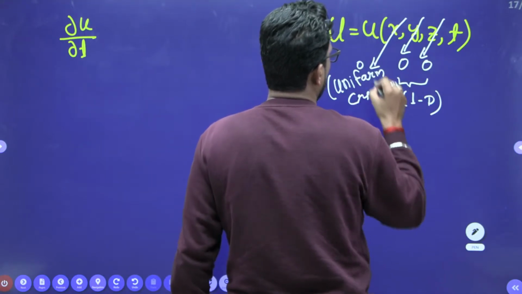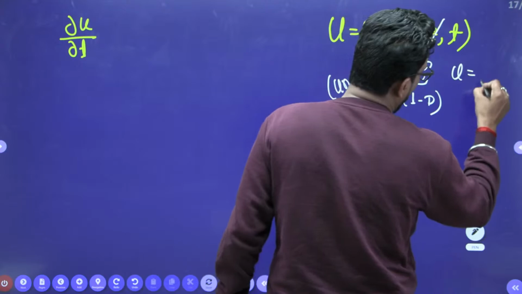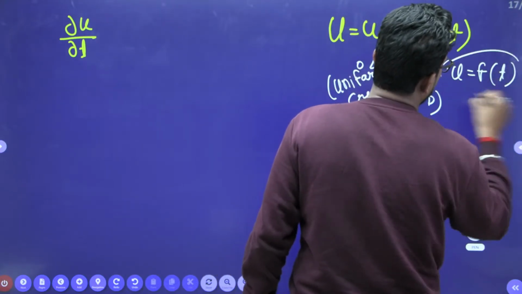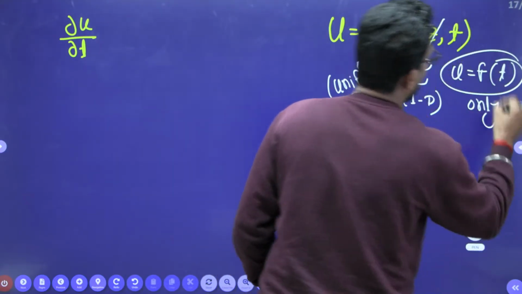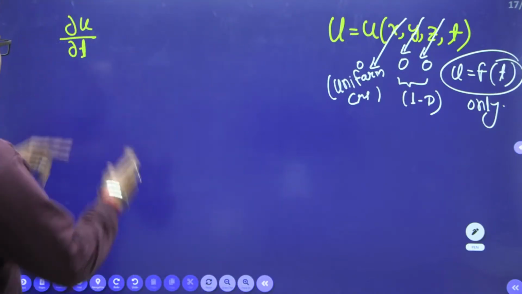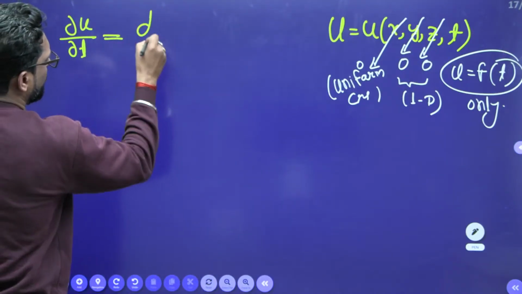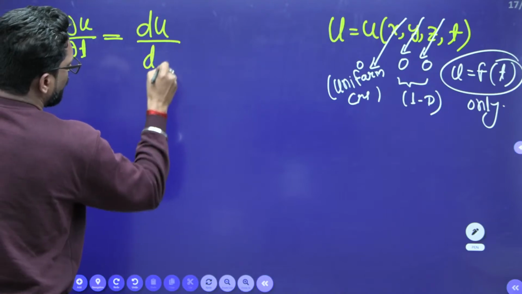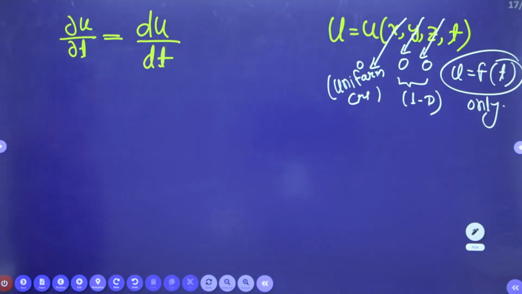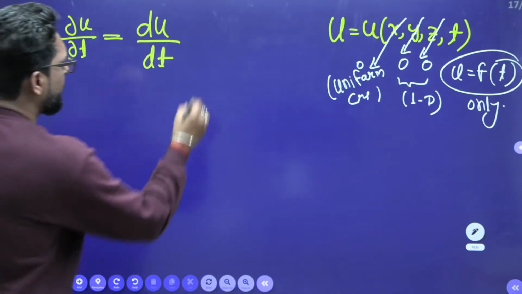So u is a function of time only. So the partial derivative converts into the absolute derivative, du by dt. So you have to find du by dt. Time is given, how much?